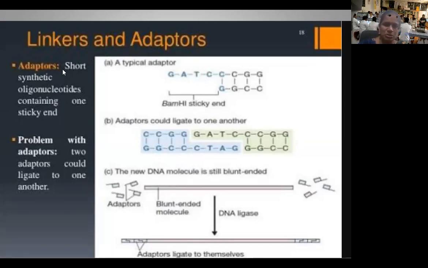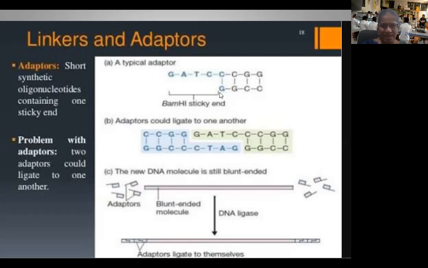So let us go through again. What are adopters? Adopters are short synthetic oligonucleotides containing one sticky end. The problem with adopters is that two adopters could ligate to one another. Again, they become a blunt-ended DNA molecule.